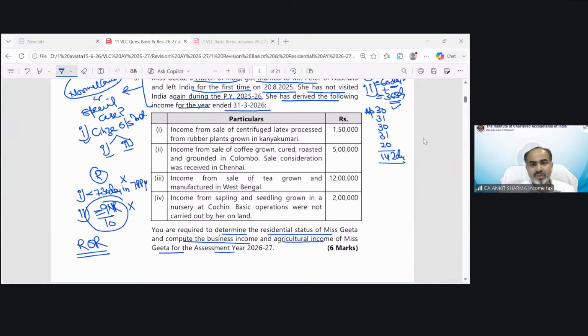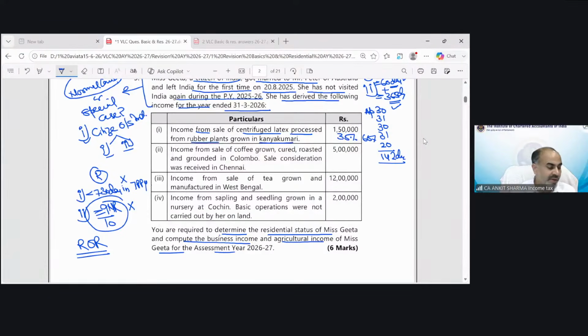Now, income from sale of centrifuged latex, that means rubber, processed from rubber plants grown in Kanyakumari. In case of rubber plant, if you are manufacturing latex, 35% is going to be taxable and 65% is going to be exempted.